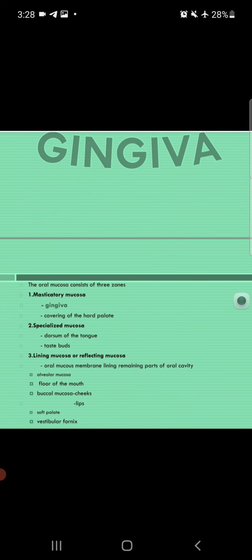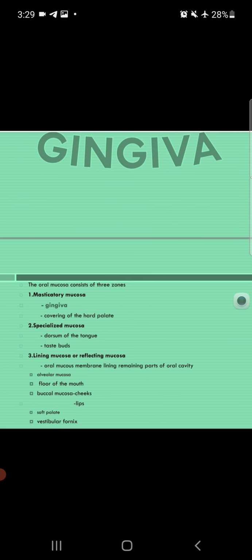Now come to the second type, the specialized mucosa. Why is it called specialized? Because this type of mucosa has a specialized structure which is not present in other parts of the body, like the dorsum of the tongue, because the dorsum of the tongue has taste buds. Third is the lining mucosa or reflecting mucosa.